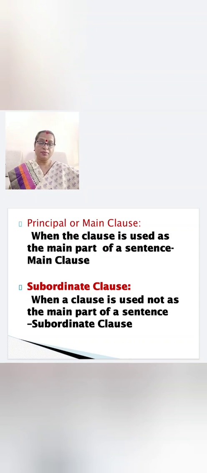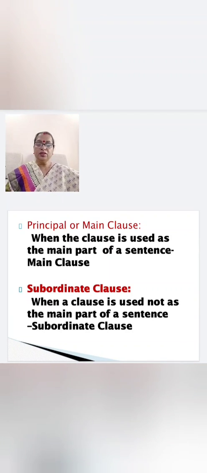Subordinate clause means when a clause is used not as the main part of a sentence, it is called a subordinate clause. That means the main clause or the independent clause can stand on its own, and the subordinate clause will always be dependent on the main clause. It cannot stand on its own. So you have to find out which is the main clause and which is the subordinate clause.